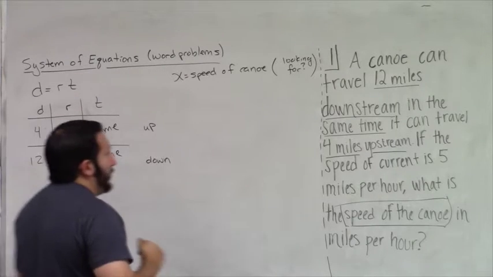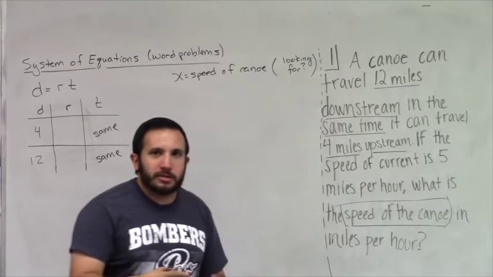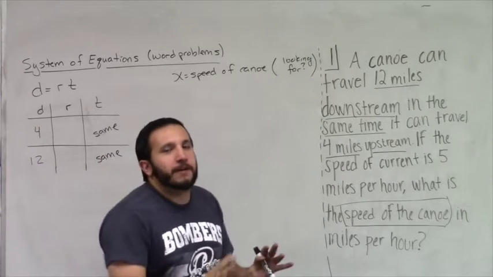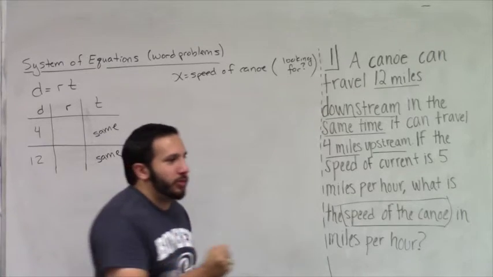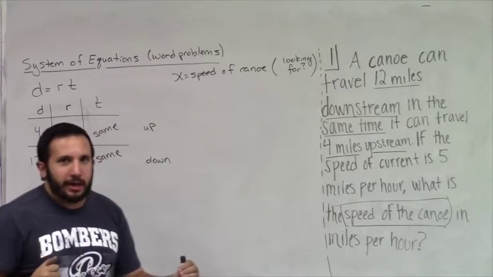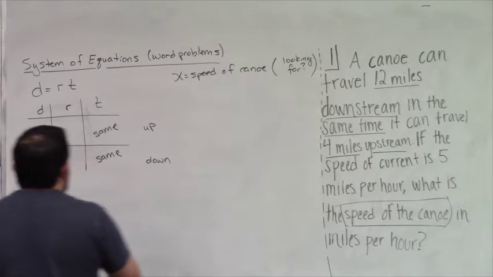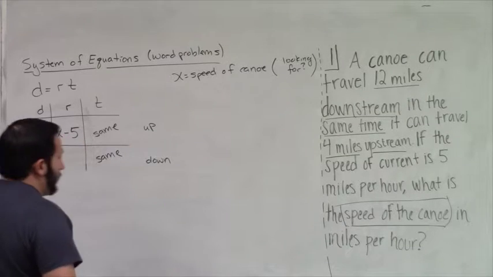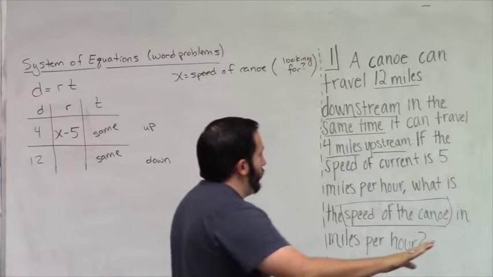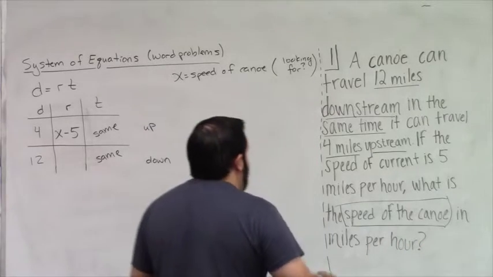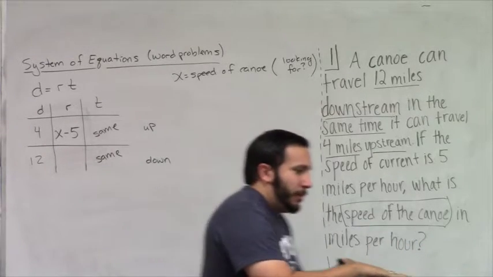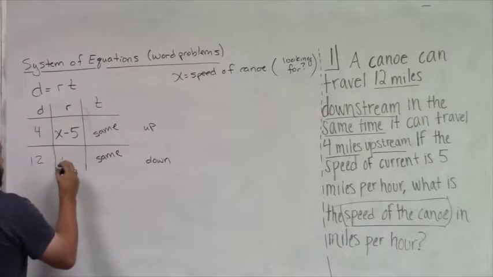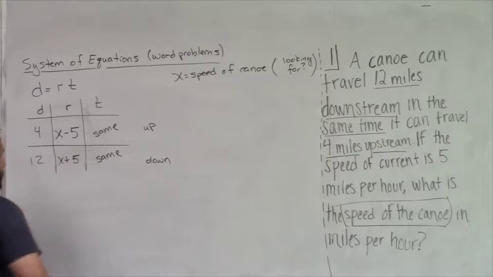But how do I deal with my rate? Well, the speed of the current is 5 miles per hour. If you're going upstream, you are fighting the current. So you're doing the speed of the boat, that x, but then the current's pushing you back at 5 miles per hour. So your rate is the speed of the canoe minus 5, x minus 5 going upstream. But going downstream, you're going your speed, plus it's now pushing you forward. And so because of that, your speed is going to be faster. It's going to be x plus 5.